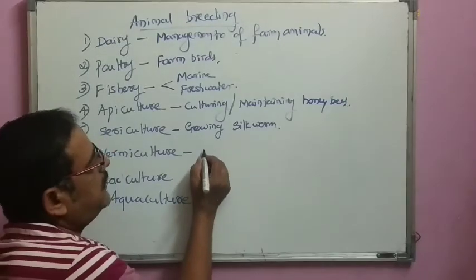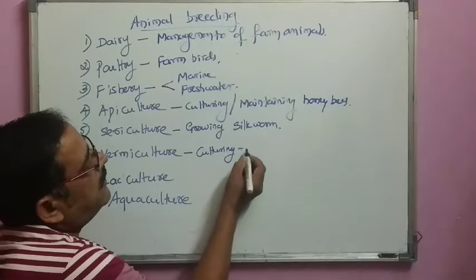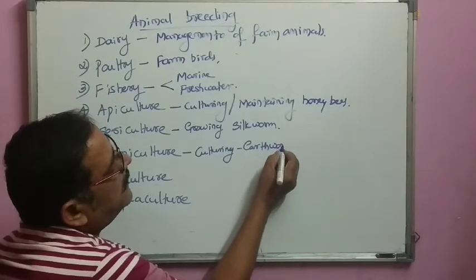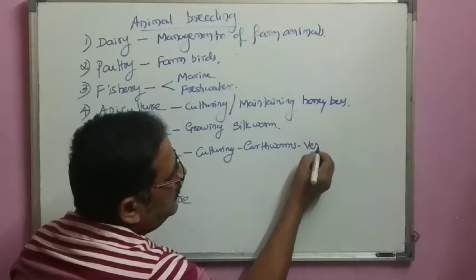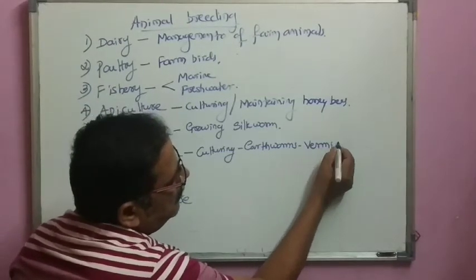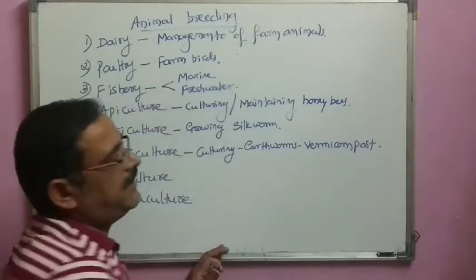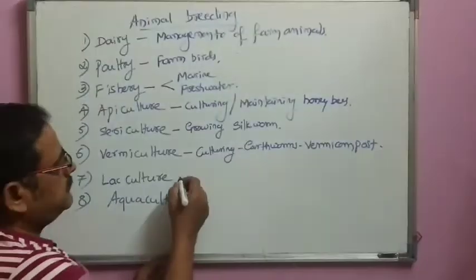Vermiculture, mainly culturing or growing the earthworms. And the earthworms are useful for what we call vermicompost. Vermicompost is basically a natural biofertilizer.